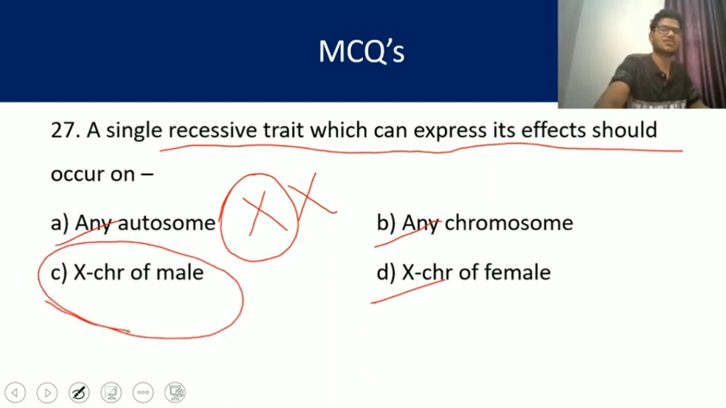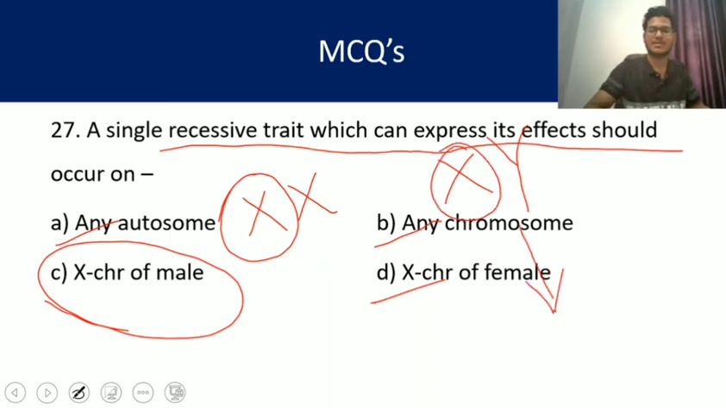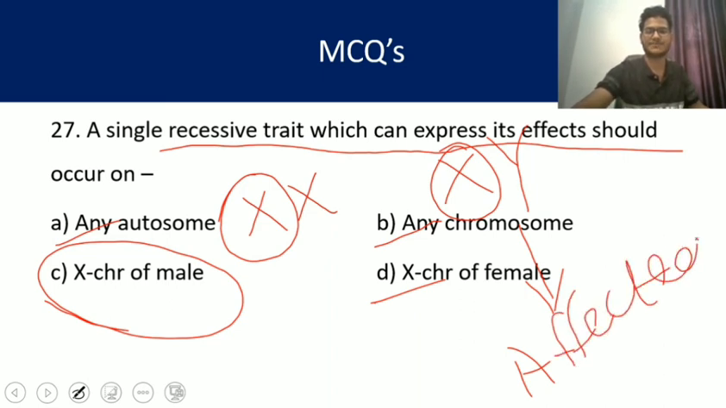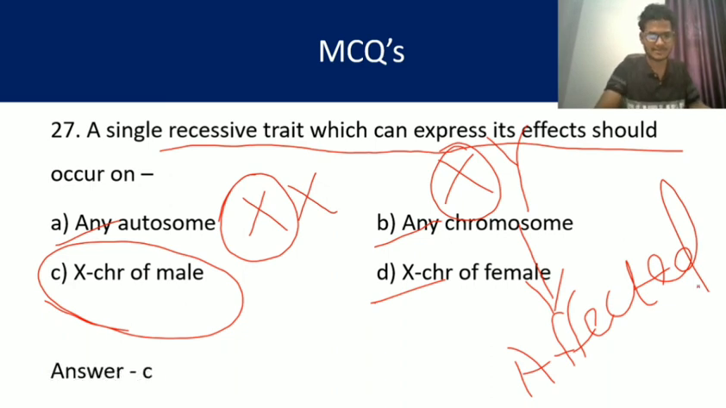So X chromosome of male, because here only one X chromosome is present. When that X chromosome is affected, it means the male or the individual is affected with the defect. Okay, so the answer is C, that is X chromosome of male.